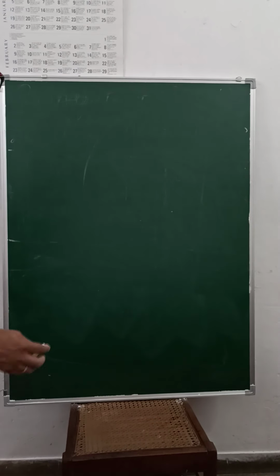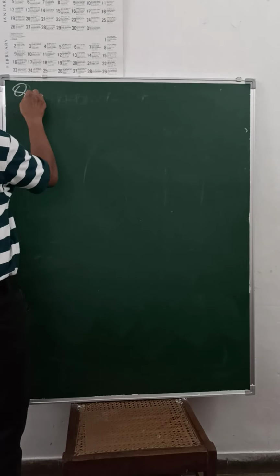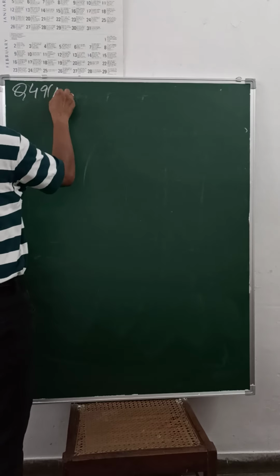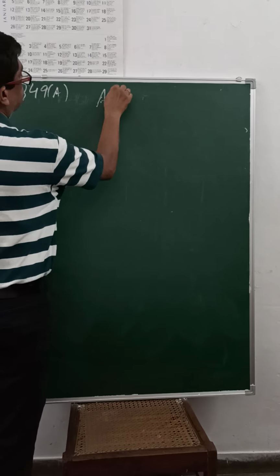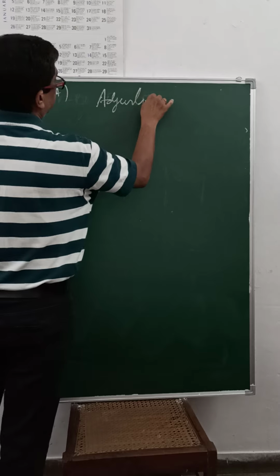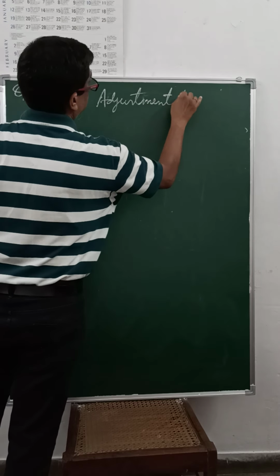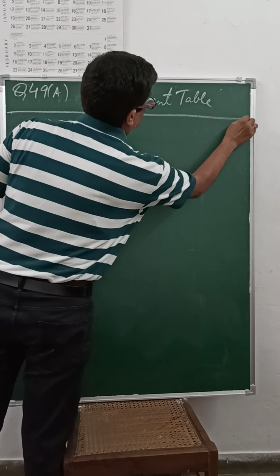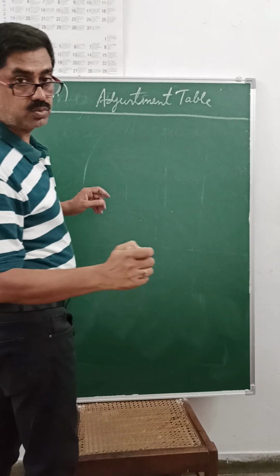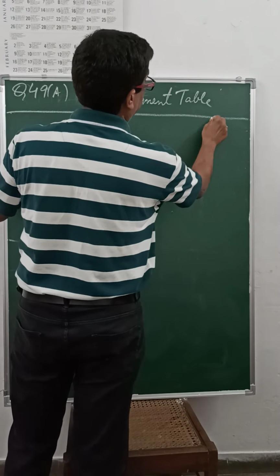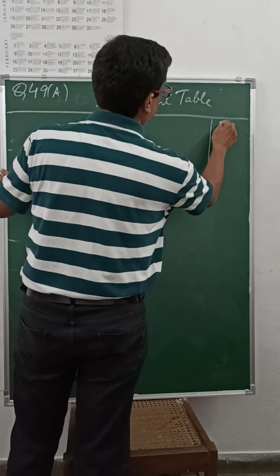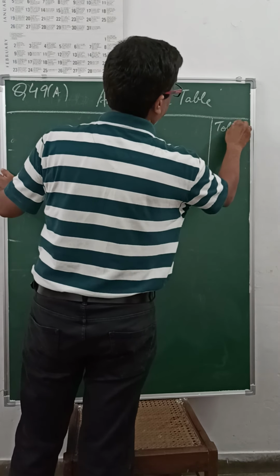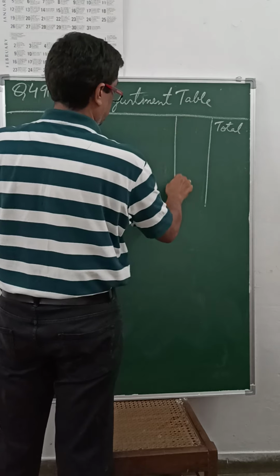Question number 49A. In the center you write adjustment table. Since there are two partners in this question, you will maintain two columns for partners and one more additional column for total on the extreme right hand corner.